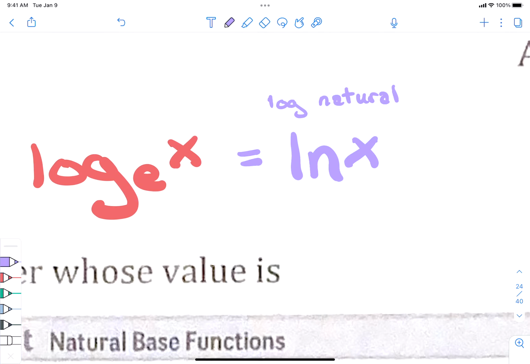On your calculator, you will not have a log base e button. You will only have an ln button. Locate it now. You have an ln button, so it's easier to just hit ln than it is to type log base e. Even though you can make it log base e, you might as well just use ln because it's one key.